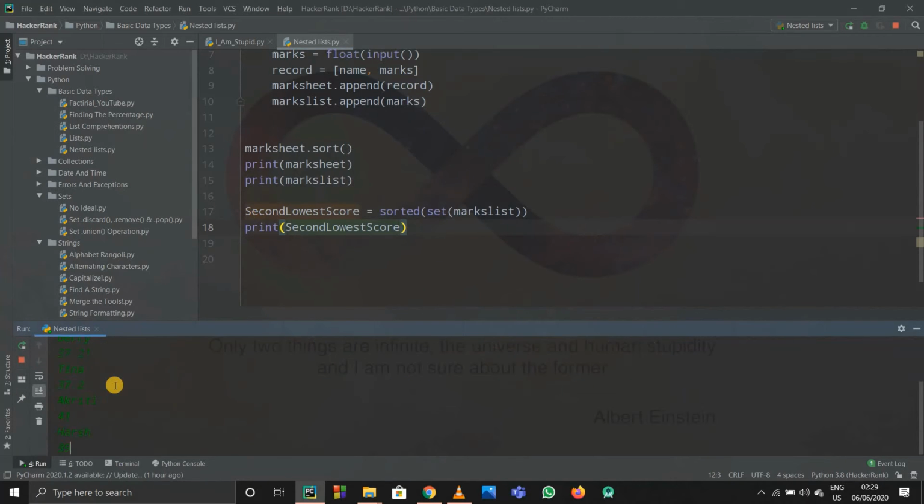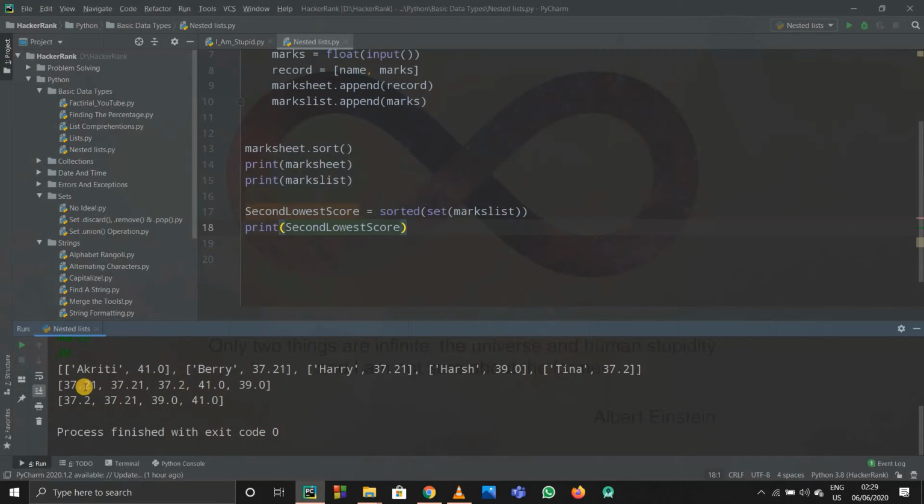Okay, see, now this thing is the sorted set of marks list. So this is the minimum score and this is the second lowest score, that is, this is the score that I want. So in square brackets I'll write 1 because its index is 1, and the index of the lowest score will be 0. So I got the second lowest score.